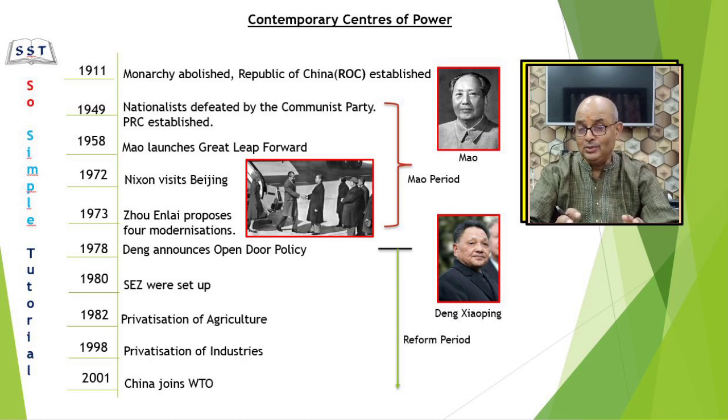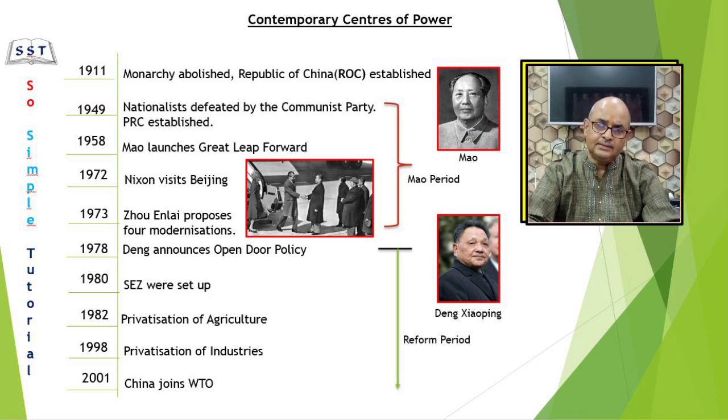Students, try to understand the dynamics of international politics. See how the equation changes. Henry Kissinger, the US Secretary of State, paid a secret visit to China in 1971, which helped to improve relations. The United Nations recognized the communist government and gave them a seat in the Security Council.